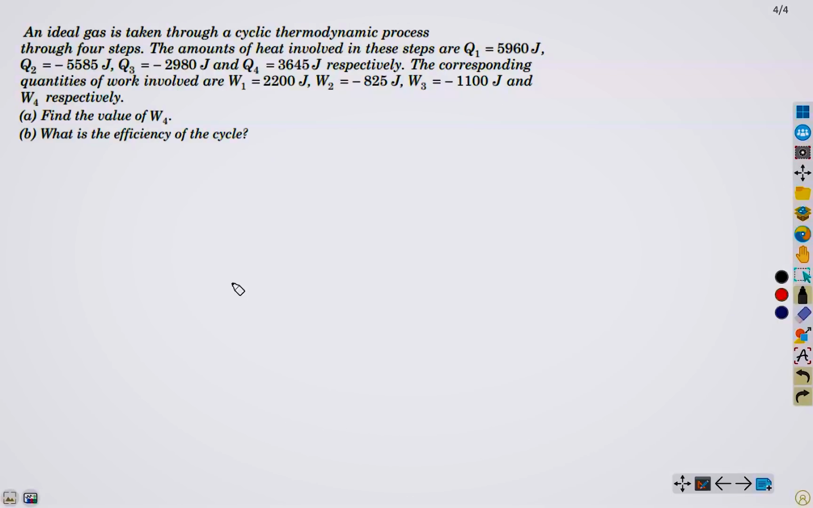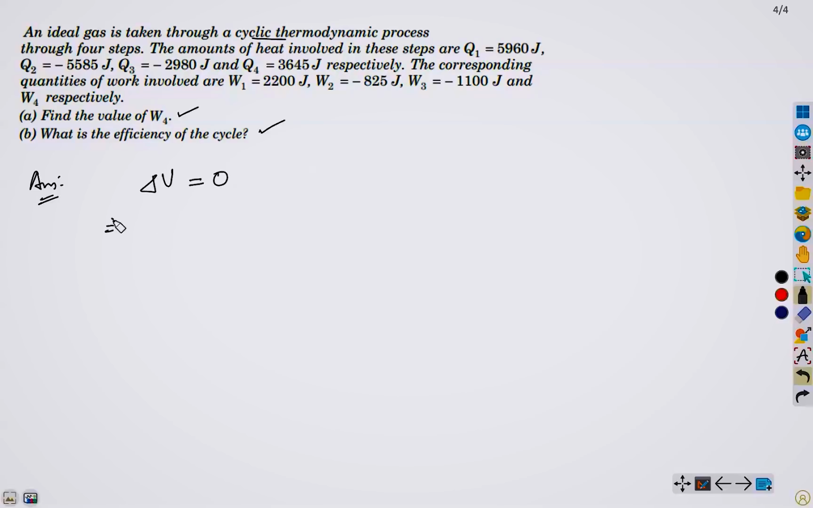Given: an ideal gas is taken through a cyclic thermodynamic process through 4 steps. The amounts of heat involved in these steps are Q1, Q2, Q3, and Q4 respectively. The corresponding quantities of work involved are W1, W2, W3, and W4. The first question is, we have to evaluate W4. And the second one is, what is the efficiency of the cycle? Now observe that, as I mentioned, it is a cyclic process. Therefore, delta U equals 0.